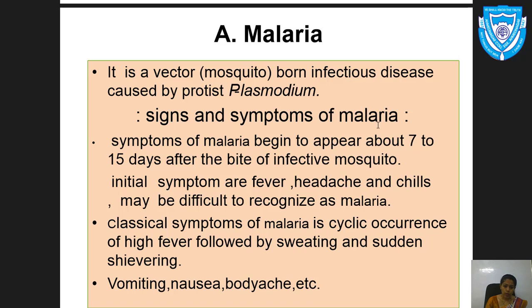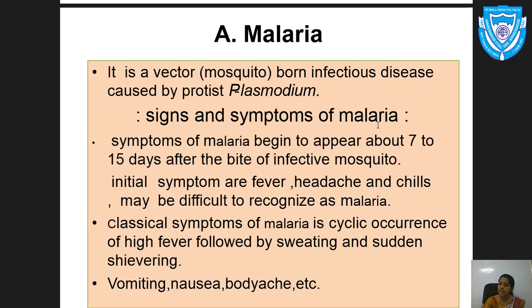Okay, now let us start with the signs and symptoms of malaria. Symptoms of malaria begin to appear about 7 to 15 days after the bite of an infective mosquito. What is an infective mosquito? The mosquito which carries the protist or pathogen Plasmodium.